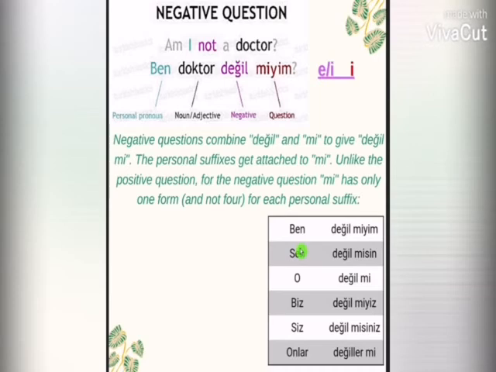As you can see in the table, for ben we will use değil miyim. For sen, değil misin. For o, değil mi. For biz, değil miyiz. For siz, değil misiniz. For onlar, değiller mi.